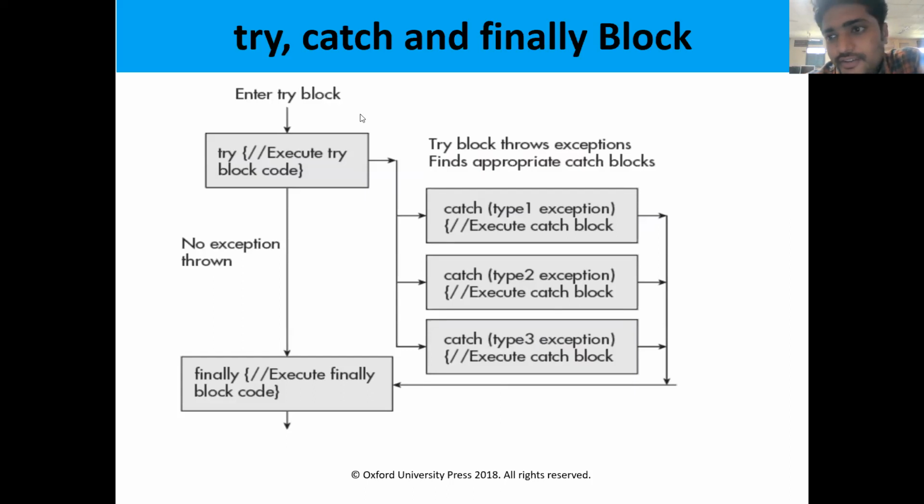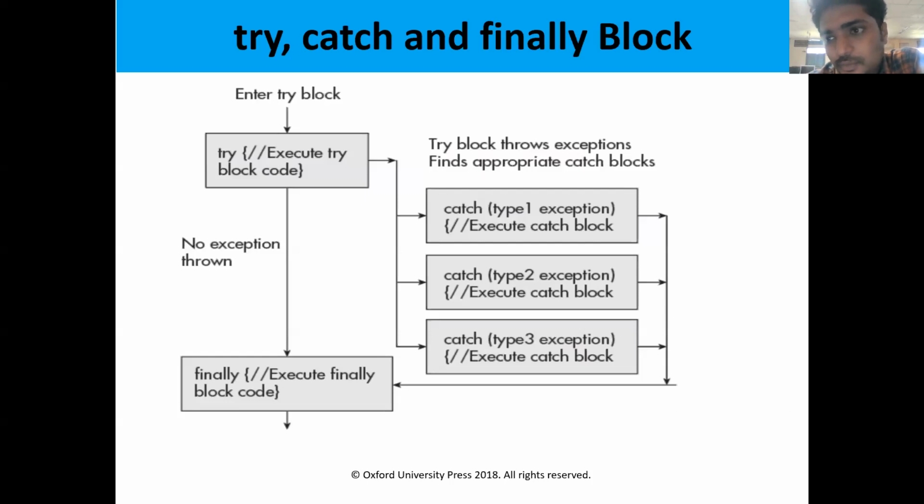Also we have seen that Java follows the termination model. Exception handling has two ways to handle exceptions. One way is the termination model, the second one is the resumption model. Java follows the termination model. That means whenever an exception arises, the execution of the program stops.